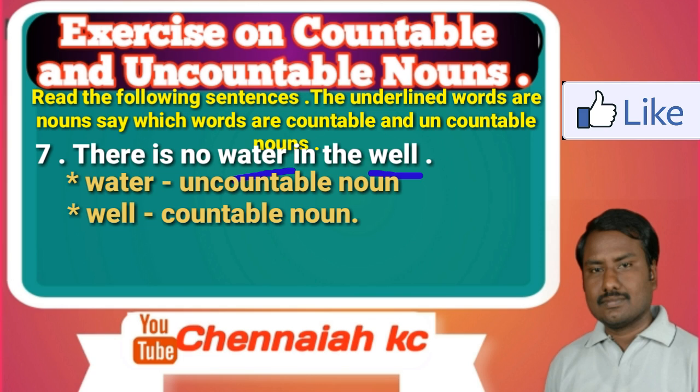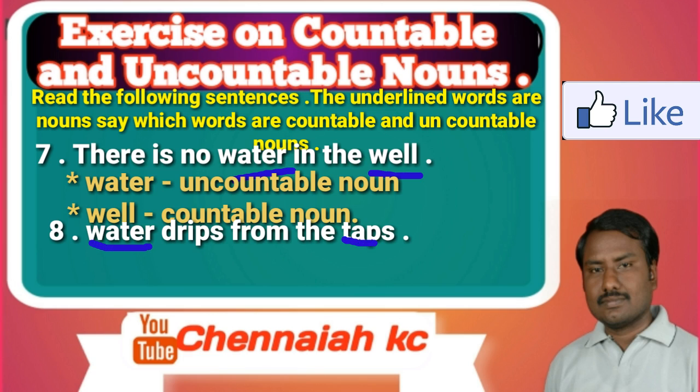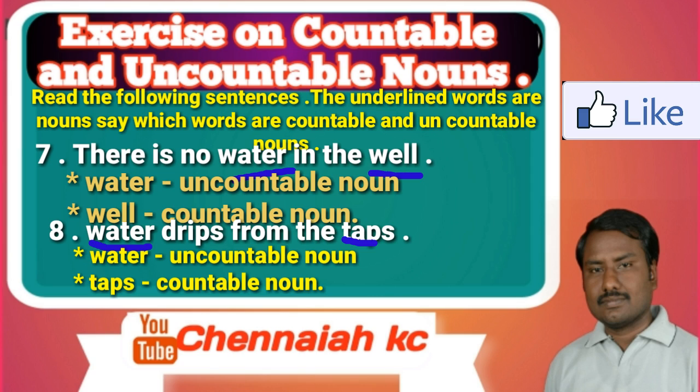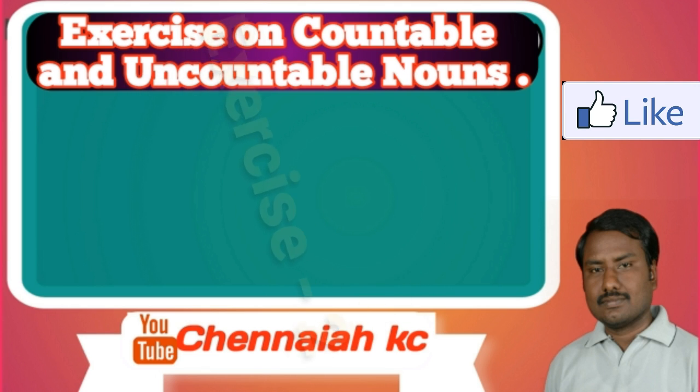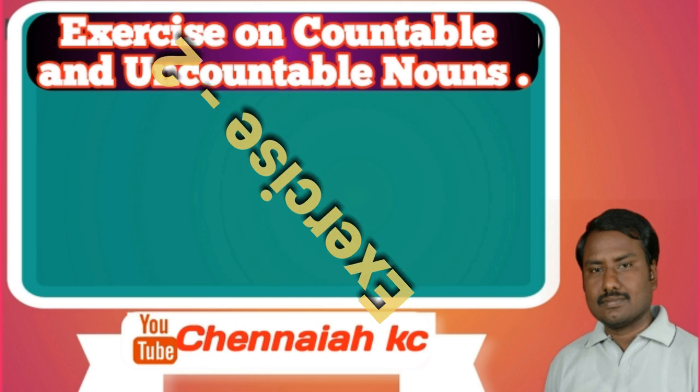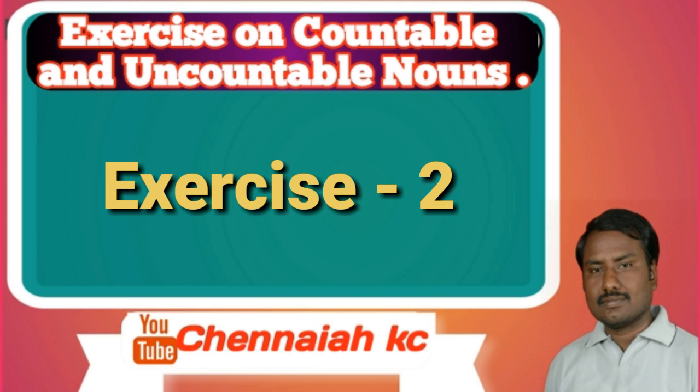Next, eighth one, water drips from the taps. In this sentence, the underlined words are countable or uncountable nouns. Choose the best answer. Here the underlined words are water and taps. Here water is an uncountable noun. Taps are countable nouns.